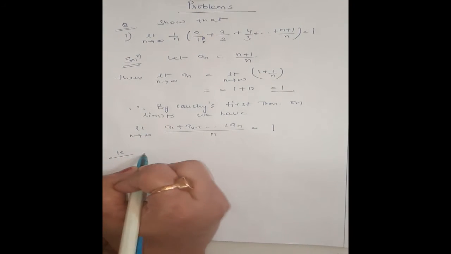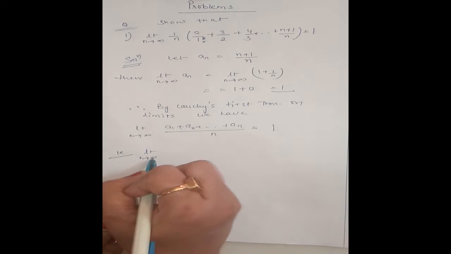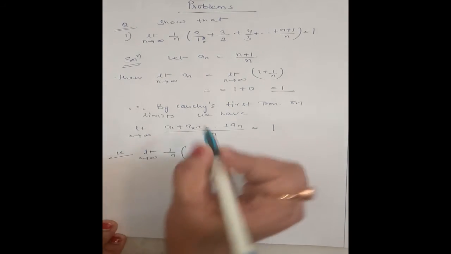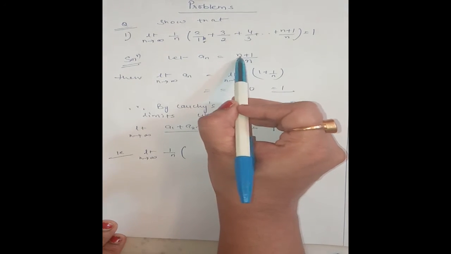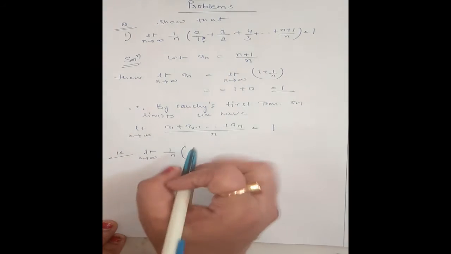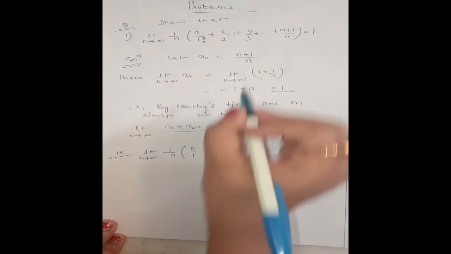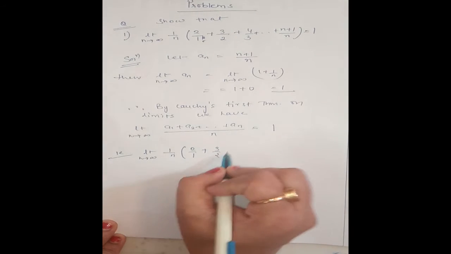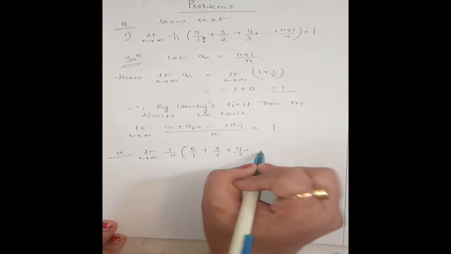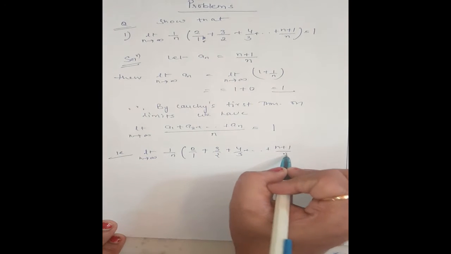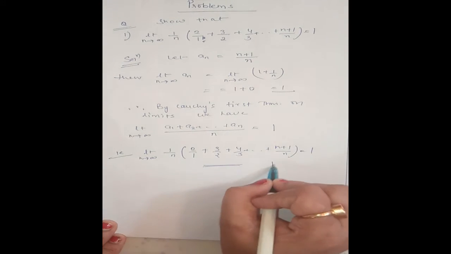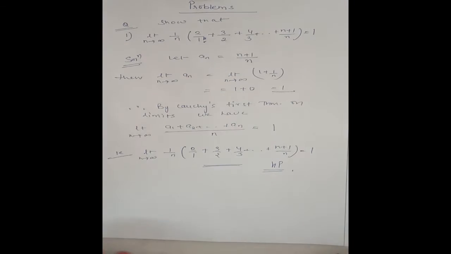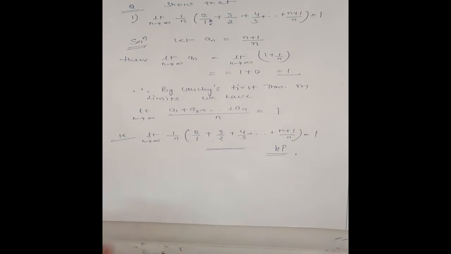That is limit n tending to infinity 1 by n, and a1 will be 1 plus 1, that is 2 by 1. a2 will be 2 plus 1, that is 3 by 2. Same way 4 by 3 up to n plus 1 by n is equal to 1. Hence proved. Clear?